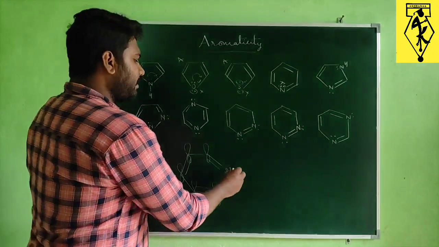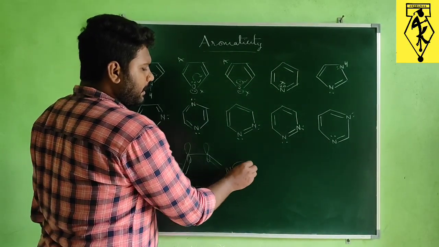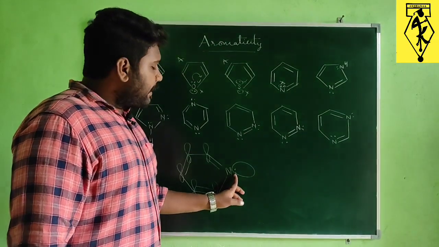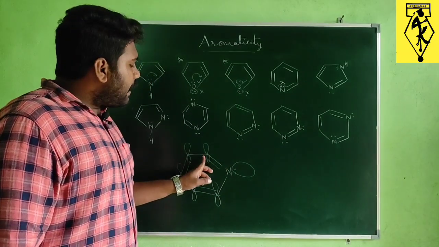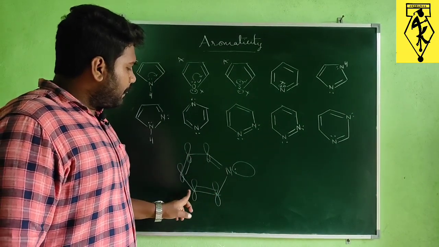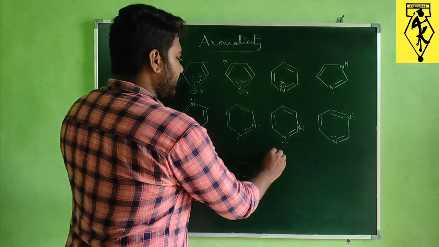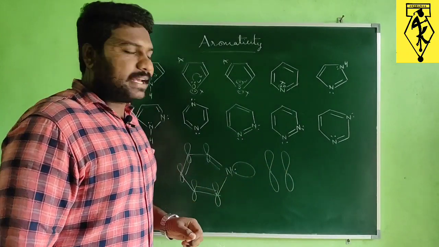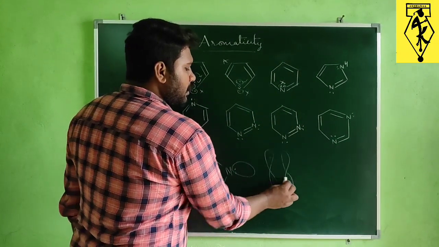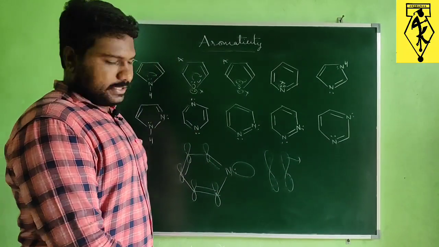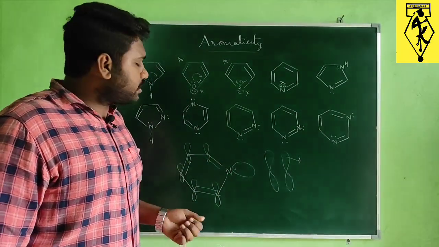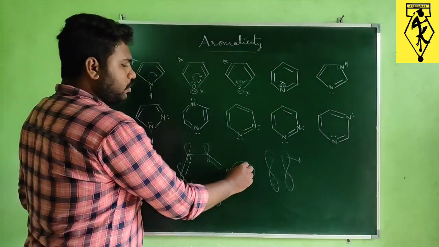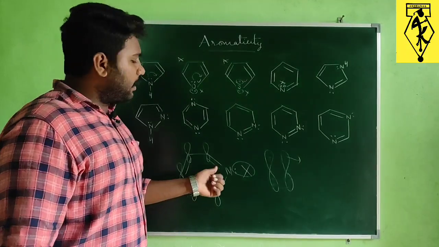Yeah, here on nitrogen we are having one lone pair, and that lone pair is present in one orbital. The orbital of this lone pair is present perpendicular to the unhybridized p orbitals of carbon. So only when they are present in the same plane, or in a parallel direction, is overlapping possible, and then they can be involved in delocalization. But here the lone pair which is present on nitrogen is perpendicular to the p orbital of carbon. So because of this reason, this lone pair is not going to be involved in delocalization.